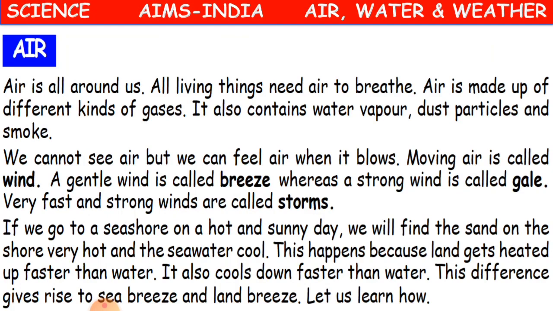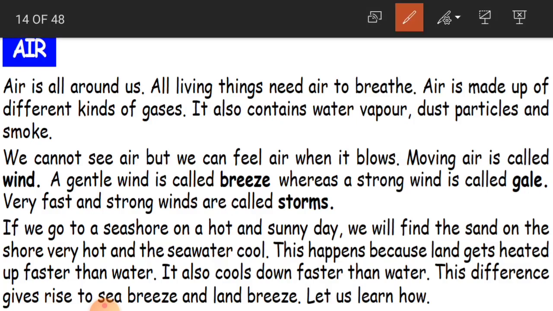Now we learn about the air. Air is different and wind is different. Wind is moving air. Okay children, and air is what we have constantly around us. Air is all around us.